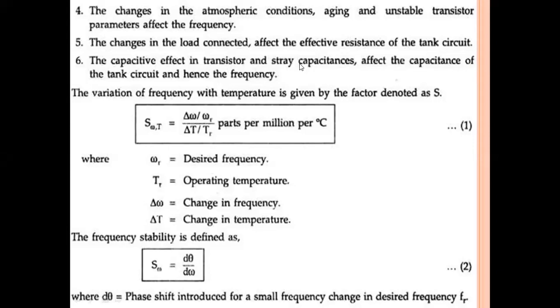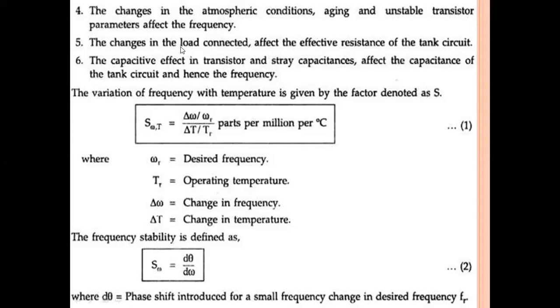And the fifth reason is that changes in the load connected affect the effective resistance of the transistor. That means if there is a change in the load resistance at the output terminal, automatically that affects the tank circuit, and that will give a change in the frequency. And the sixth one is that the capacitance effect in the transistor and stray capacitance affect the capacitance of the tank circuit and hence the frequency.